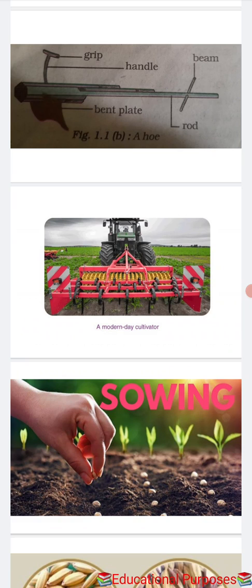With the plough we need to do more preparation, and it takes too much energy and is wasteful. But with the modern day cultivator there is not too much wastage of time, and it saves our time and labor. Okay, now we will move to our next point, that is the sowing.